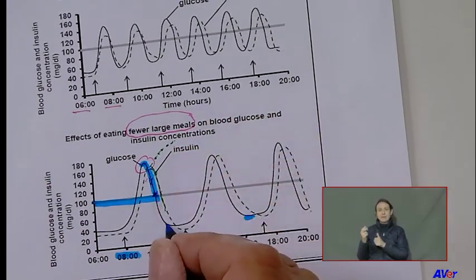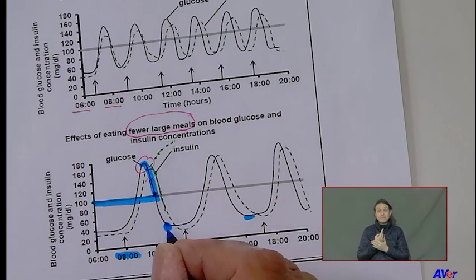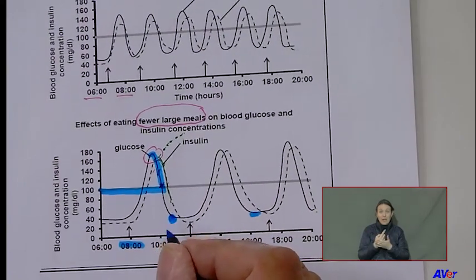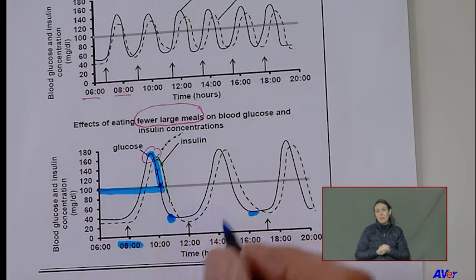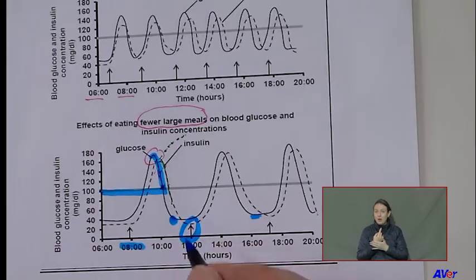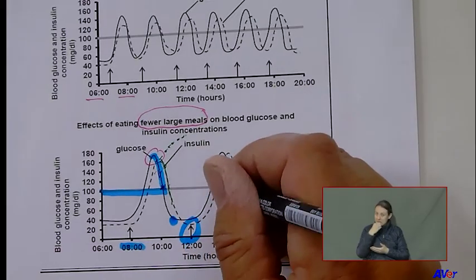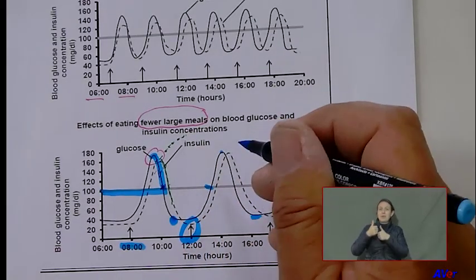But now what happens here? The blood glucose is too what when I'm making the blue there? Too low. Now what must happen? The person must now eat. There is eating. Now it goes to normal, but it even goes beyond normal.